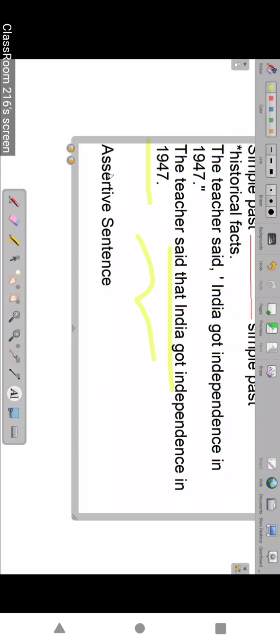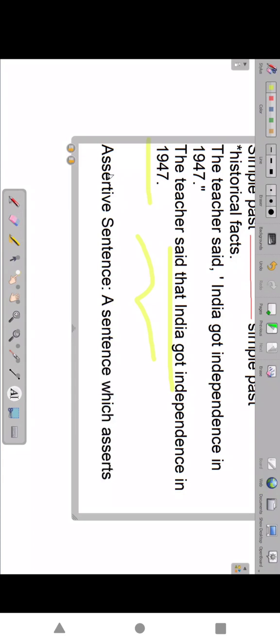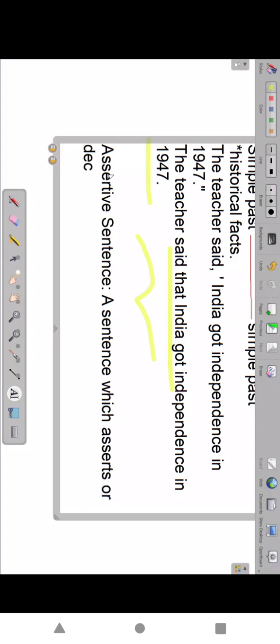Answer based. A sentence which asserts or declares something is called an assertive sentence.